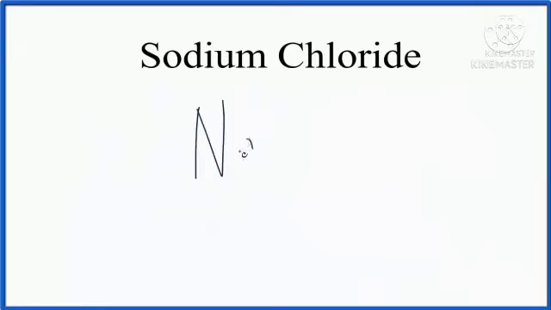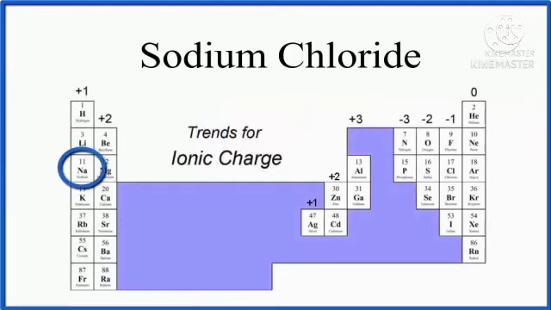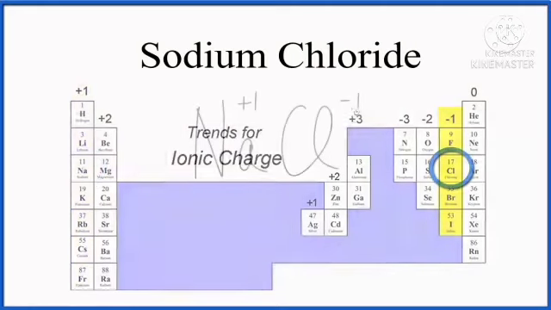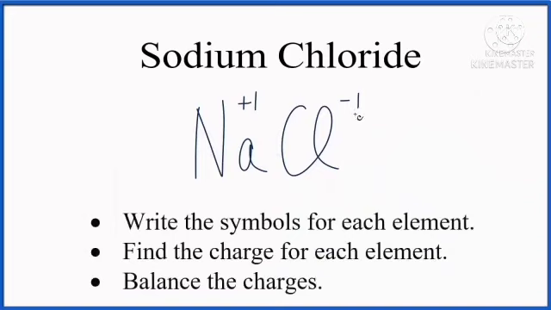First we write the symbols: sodium is Na, chlorine is Cl. Sodium is a group 1 metal with +1 charge and chlorine has -1 charge. The +1 and -1 charges cancel, so the net charge is 0. The formula of sodium chloride is Na+ Cl-. The charges are equal, so it is balanced.